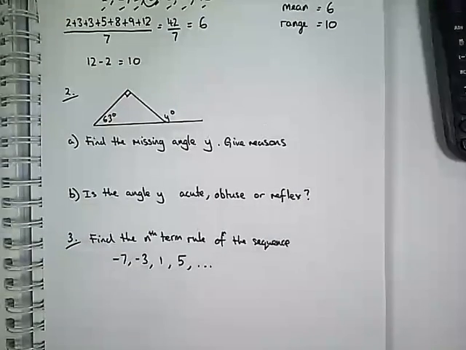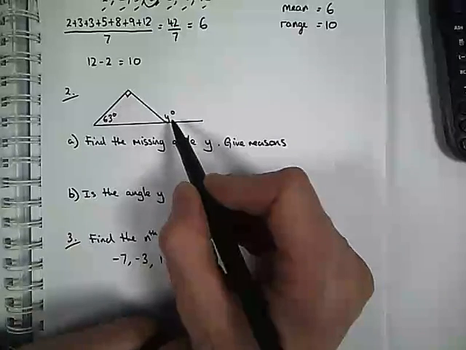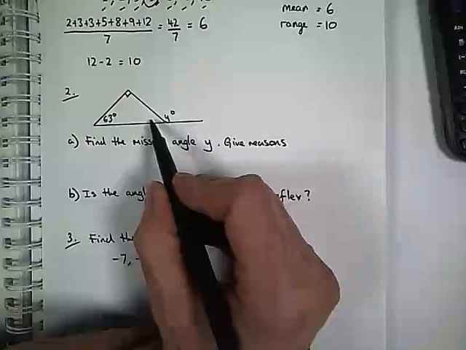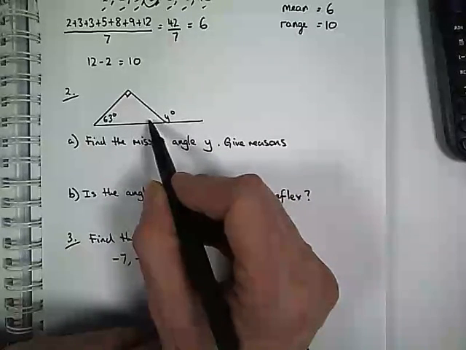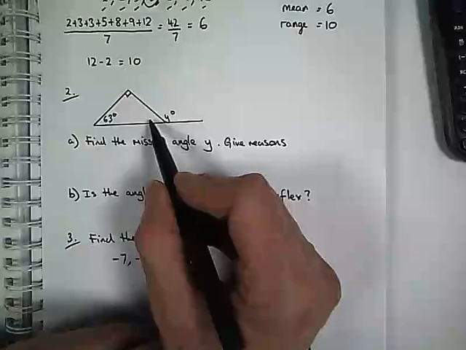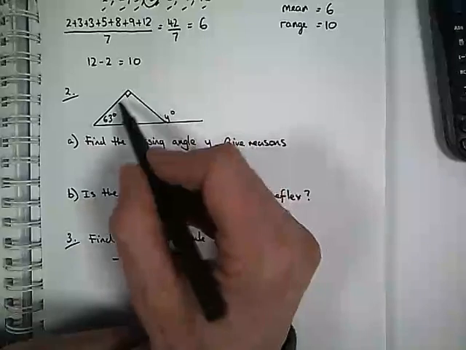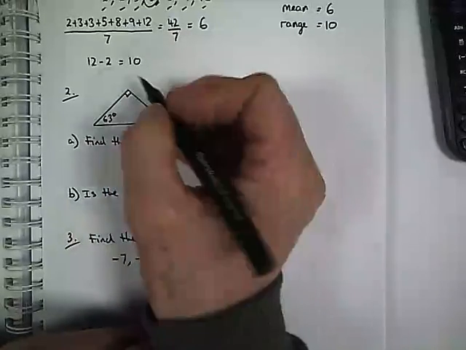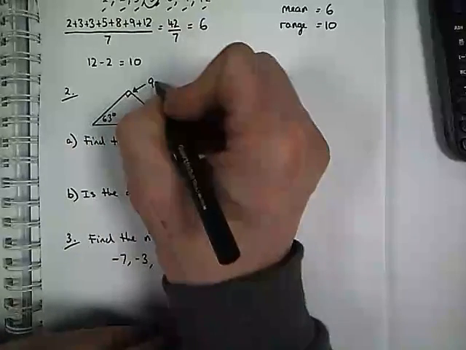Question 2. Find the missing angle y and give reasons. So I need to find this value. Now angles on a straight line add to 180. So if I knew this number over here, I could work out what y is by taking this angle away from 180. So what I need to do is work that angle out. Now I know angles in a triangle also add to 180, and I've got 2 of them. This angle, because it's got a little box in there, is 90 degrees.